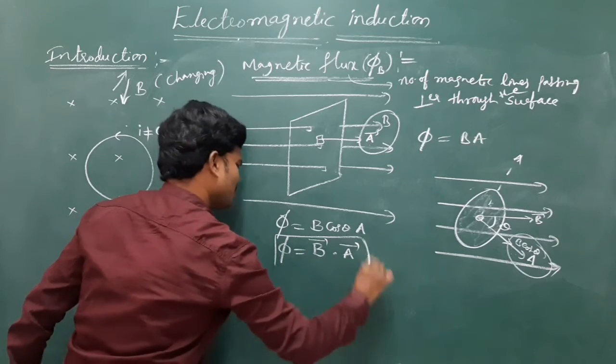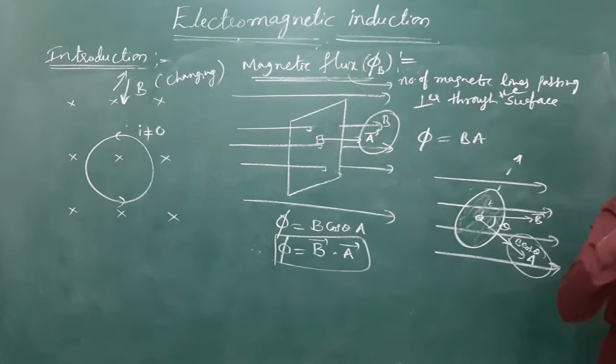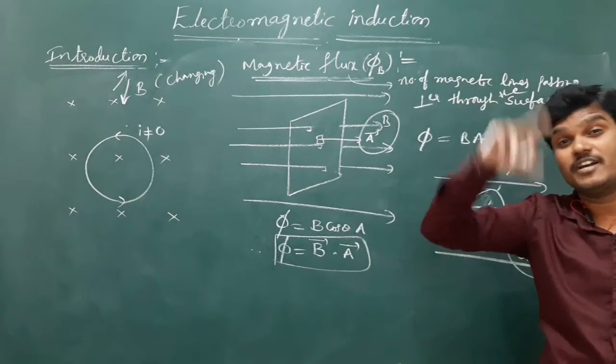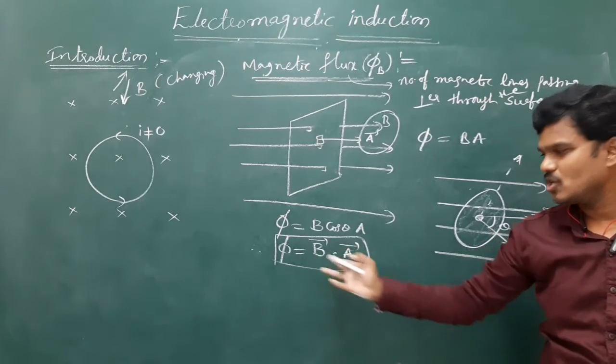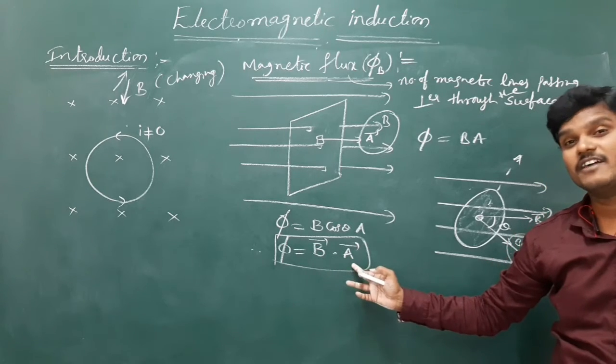I hope everyone remembers electric flux. Electric flux is the dot product of electric field intensity and area vector. Here the magnetic flux means the dot product of magnetic field of induction and area vector.